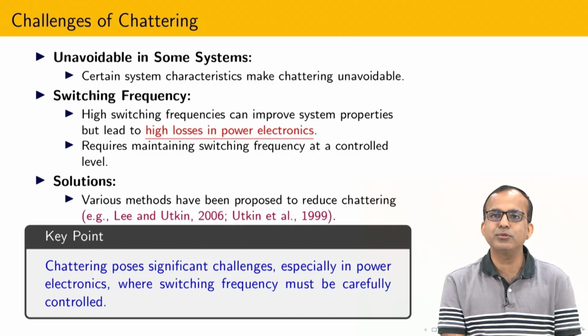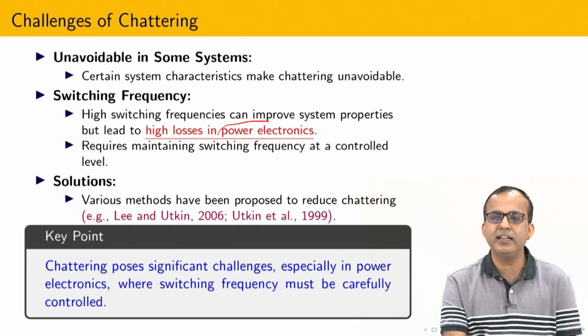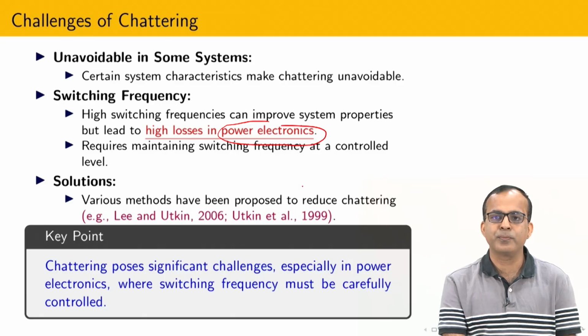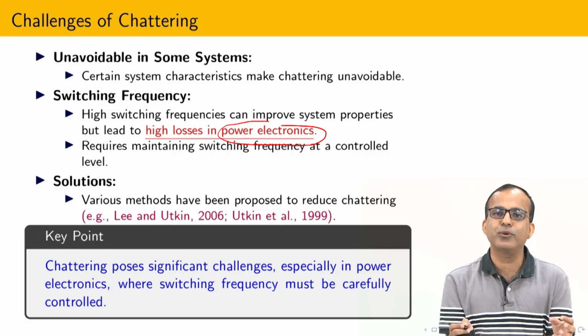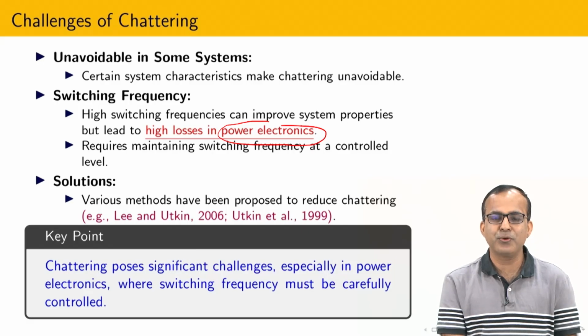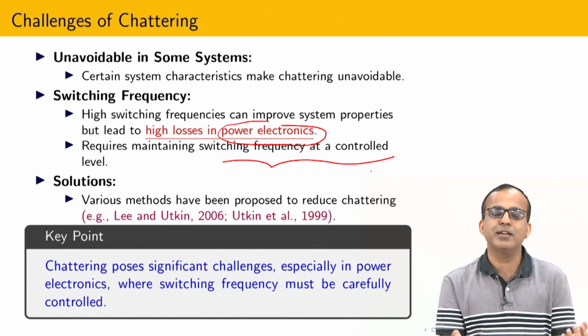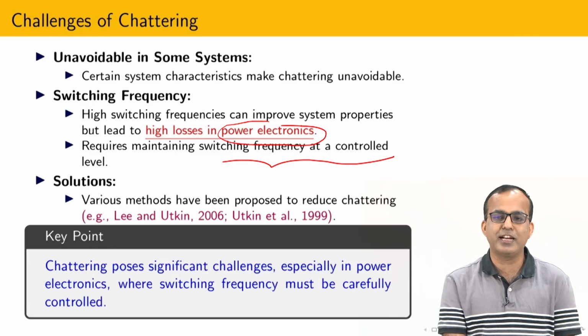Now let us try to see the challenges of chattering. I have already told you that some systems inherently need on-off kind of control. So I cannot say that everywhere I can replace on-off control by some kind of continuous control, because the operation is based on on-off control. The only thing I can do is control the switching frequency in such a way that I can minimize the chattering.